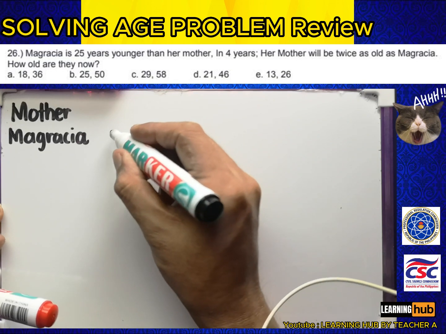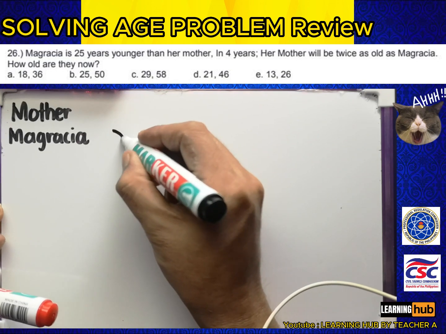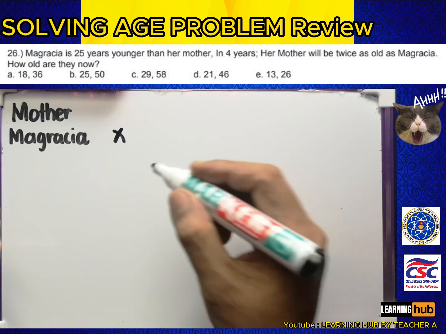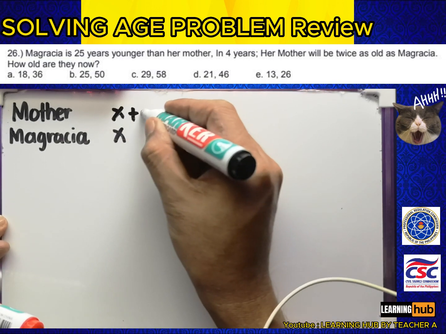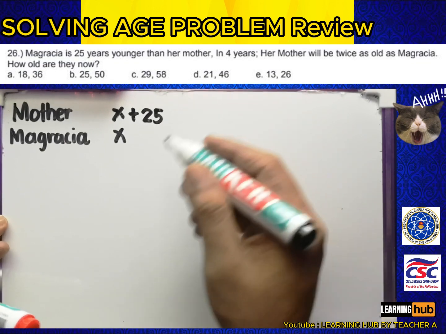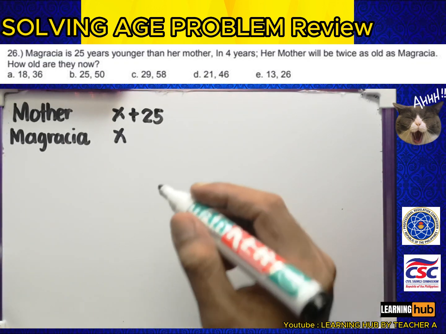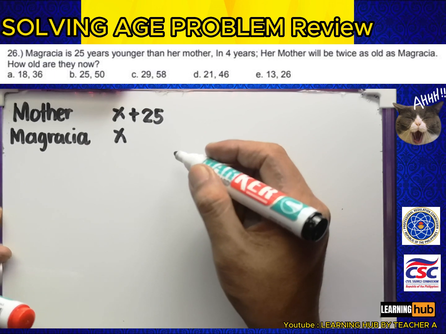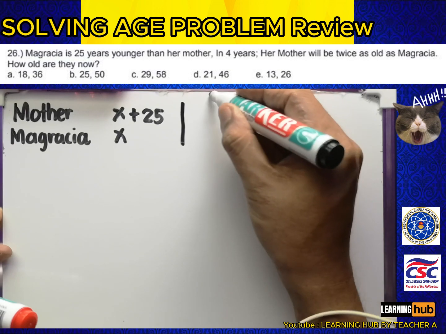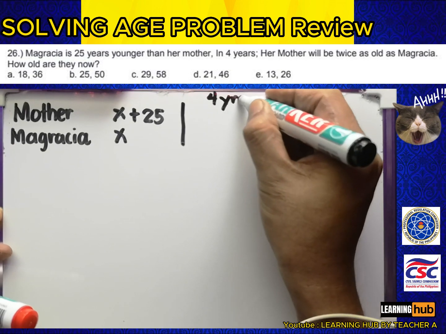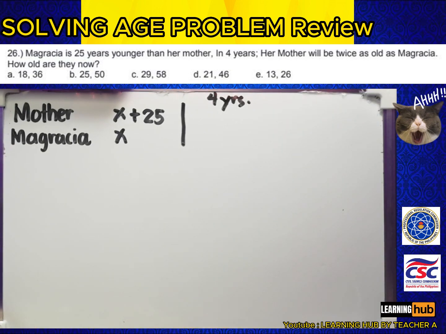mother. So, if Magracia has an age of x, so the mother will be x plus 25 because Magracia is 25 years younger than mother. In 4 years, so we are going to have that in 4 years, after, it says there that mother will be twice as old as Magracia.